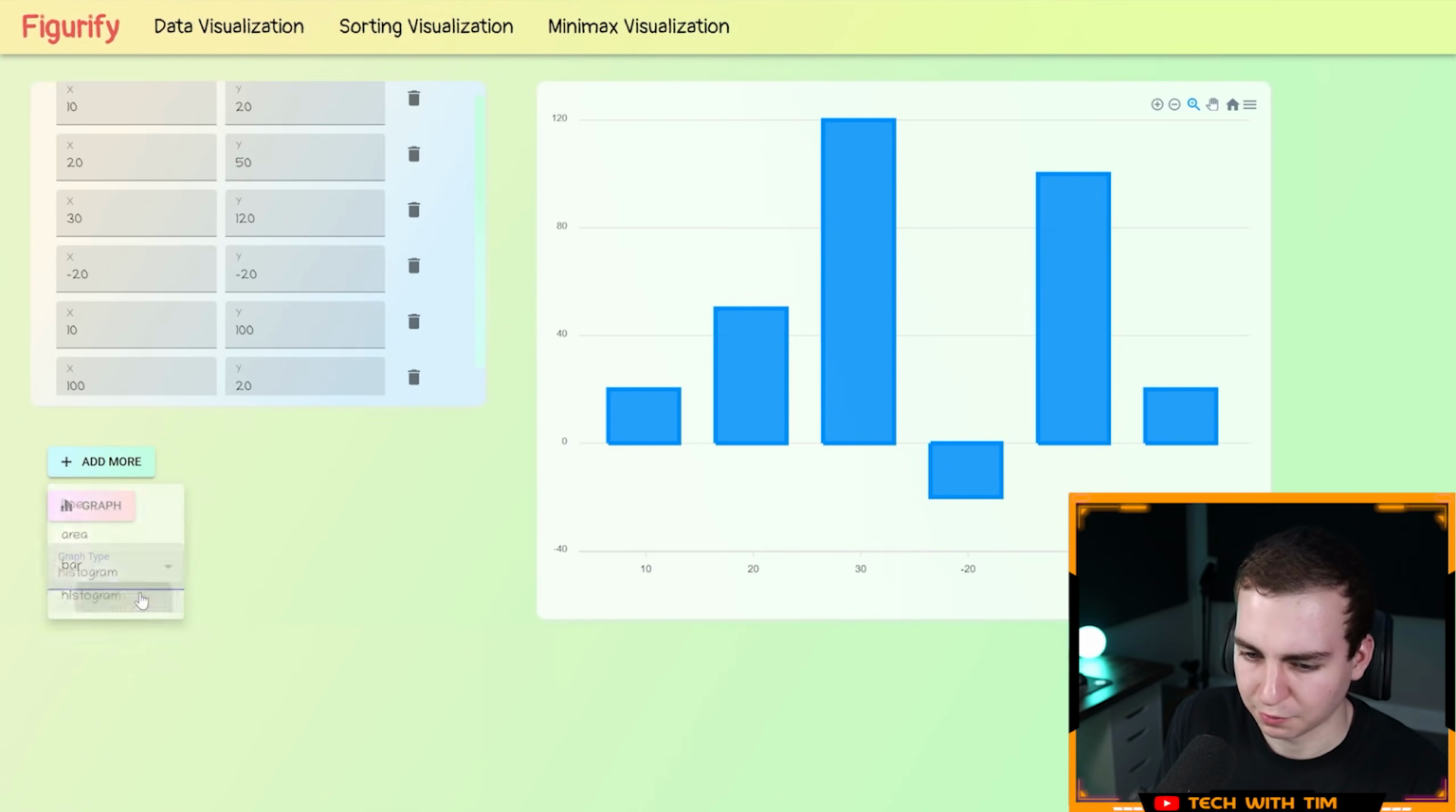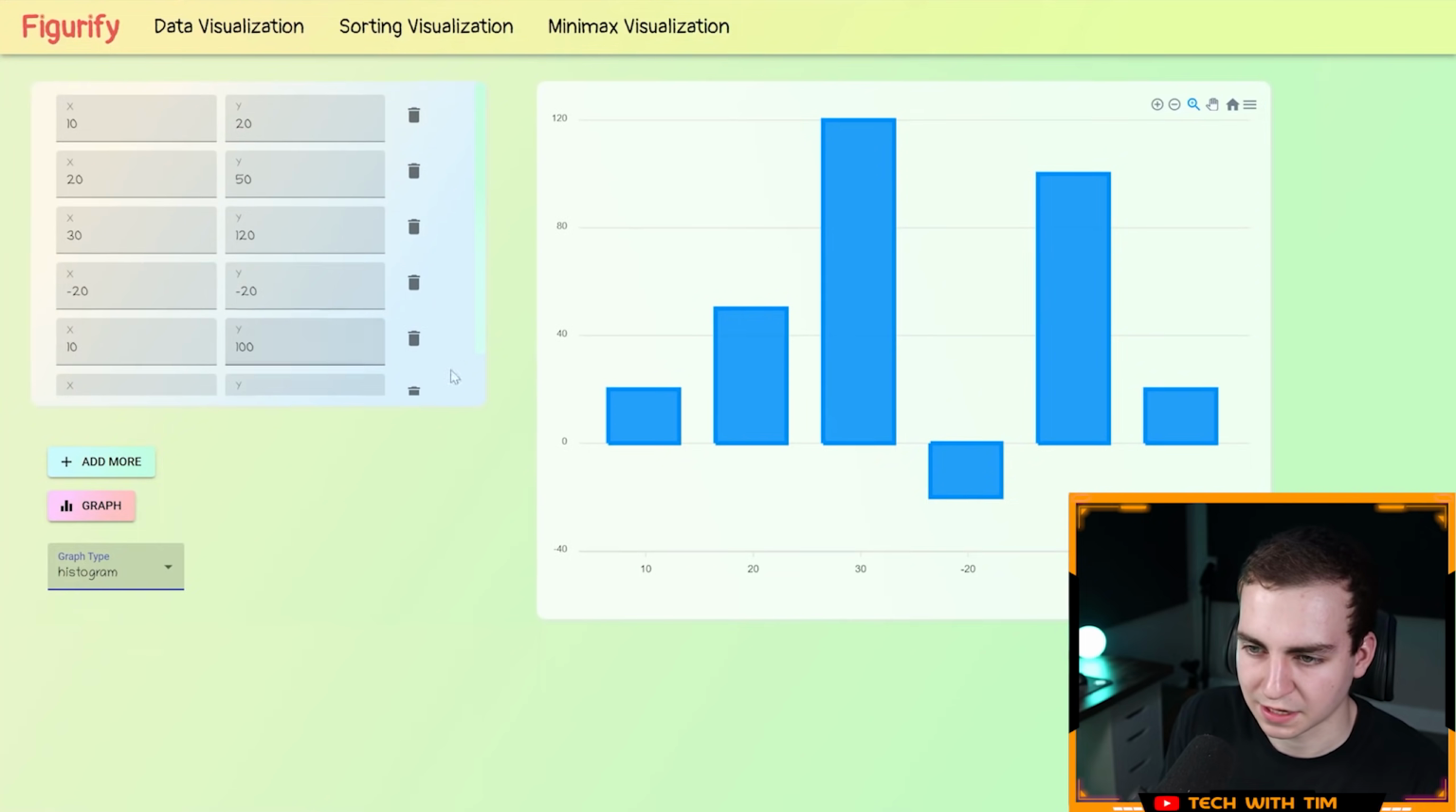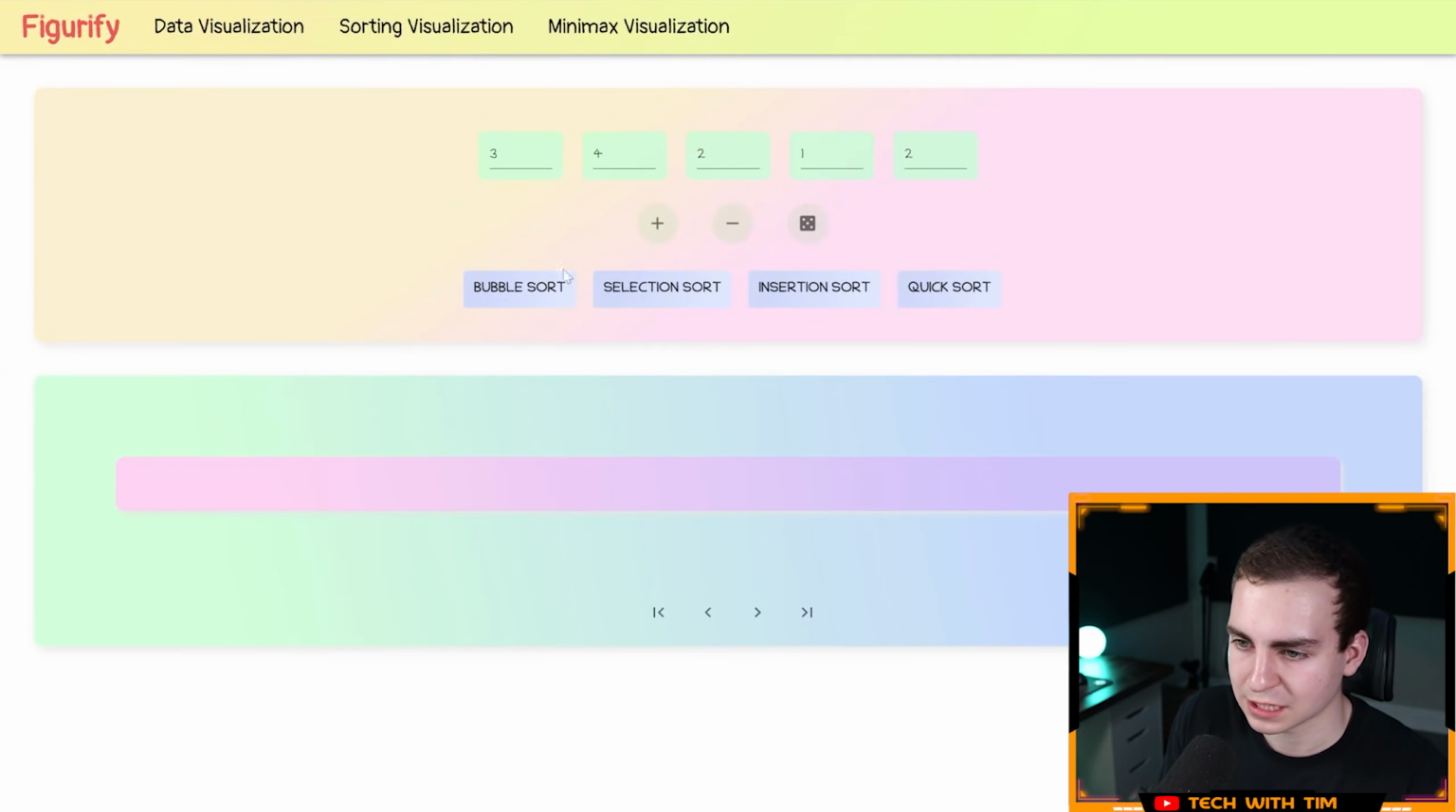Why can I not remember what a histogram is? Histogram and bar graph are not the same thing, are they? Is this a mistake? I'm not sure. Okay, anyways, that's that portion. Let's now go to the sorting aspect.